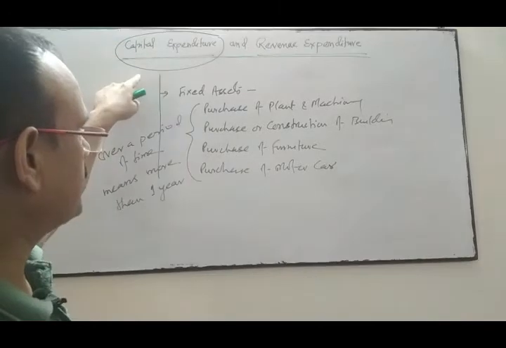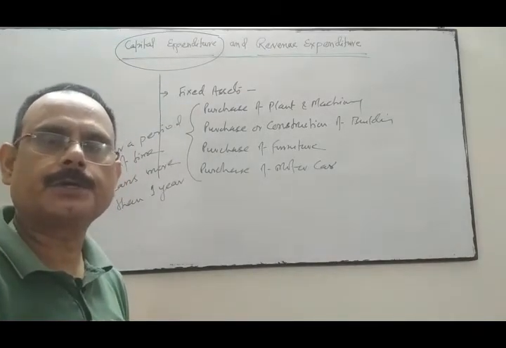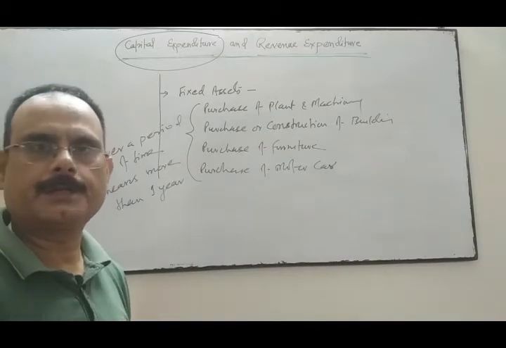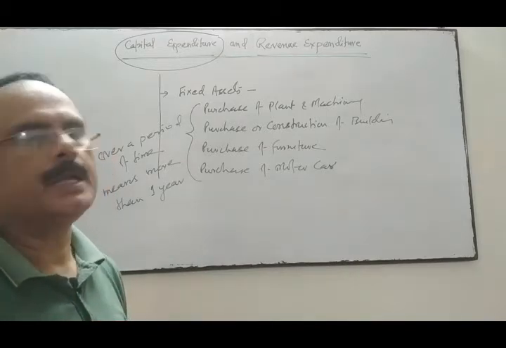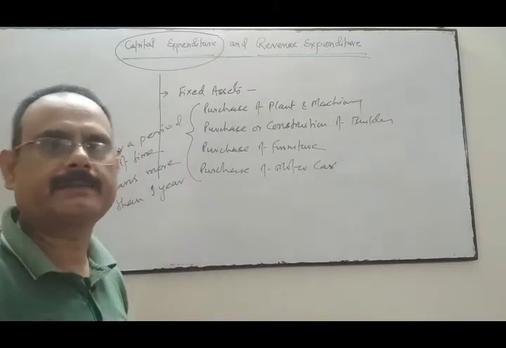These capital expenditure increases the earning capacity of the business, and these expenditures are shown in the balance sheet asset side.